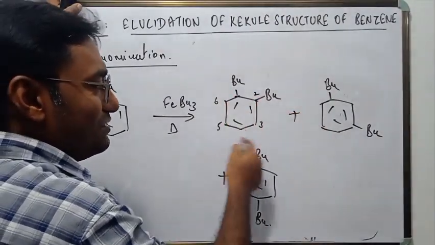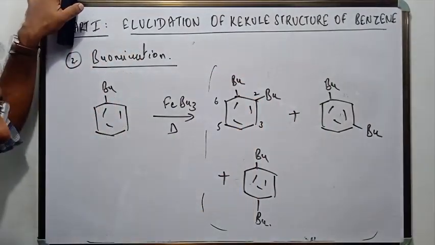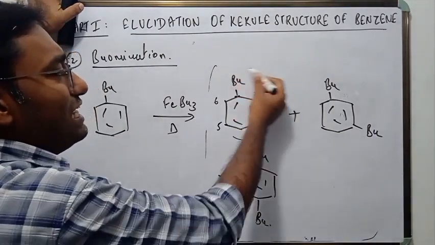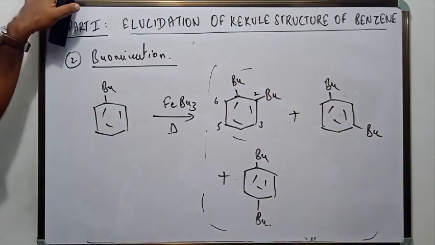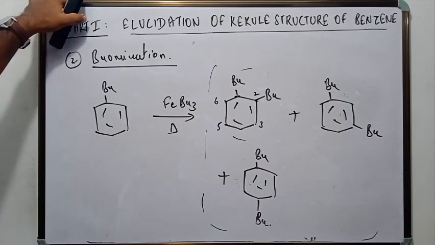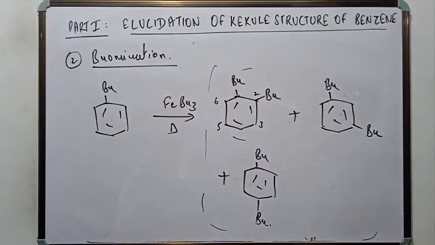So you get only 3 kinds of dibromobenzene, and this is only possible if benzene exists as a cyclohexagonal ring. Otherwise it is not possible. So this is the third proof that benzene is a cyclohexagonal ring.